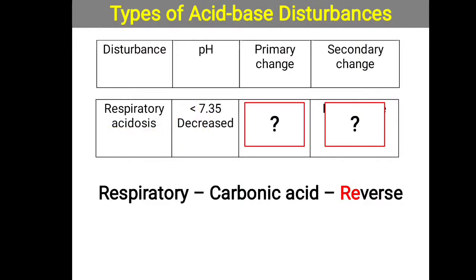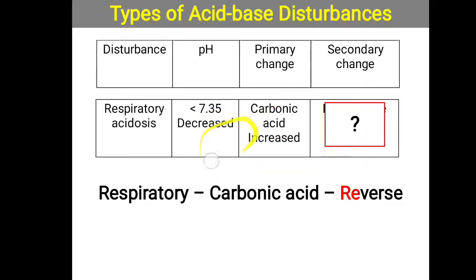Now how to correlate? Simple, for respiratory you have to remember reverse. The primary change will be in a reverse direction as compared to pH. The carbonic acid, reverse means it is not decreasing but increasing. Decreasing pH but increasing carbonic acid indicates a respiratory condition.